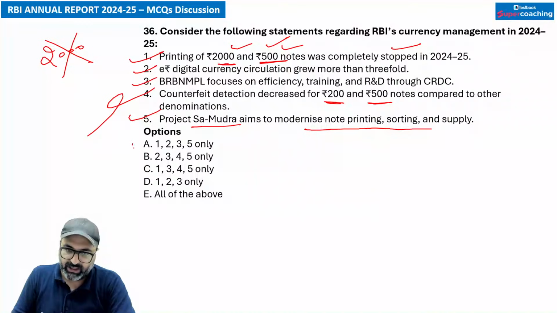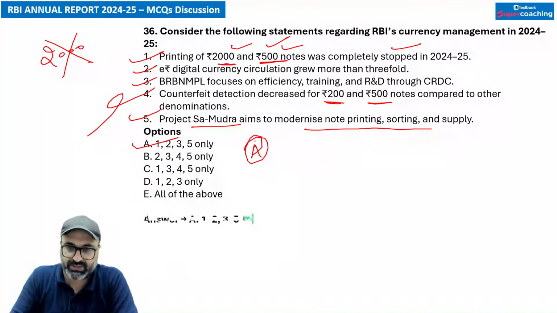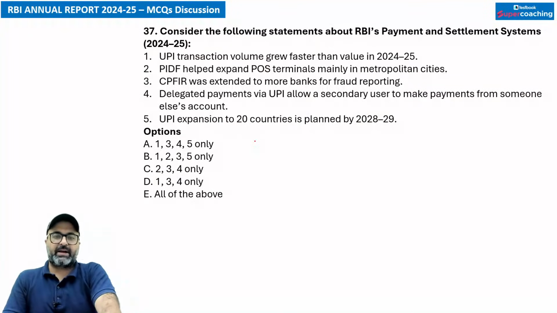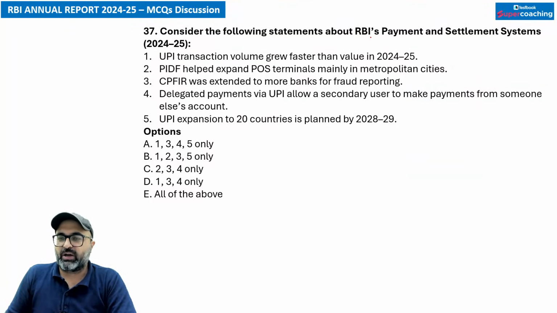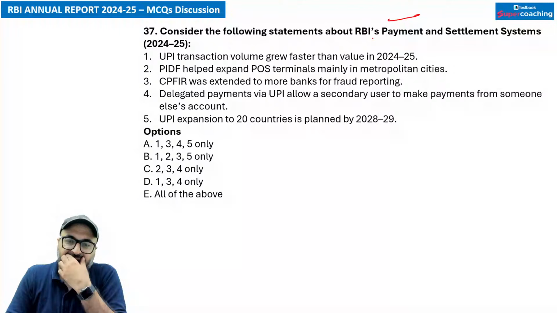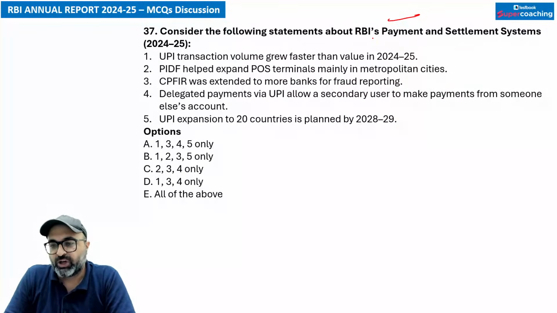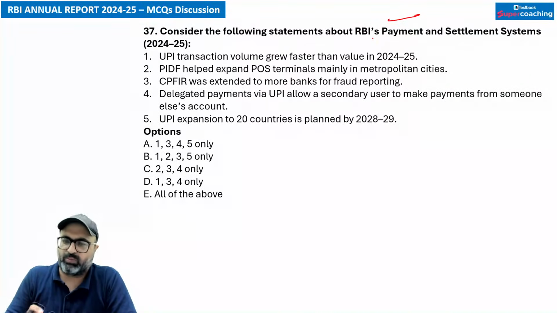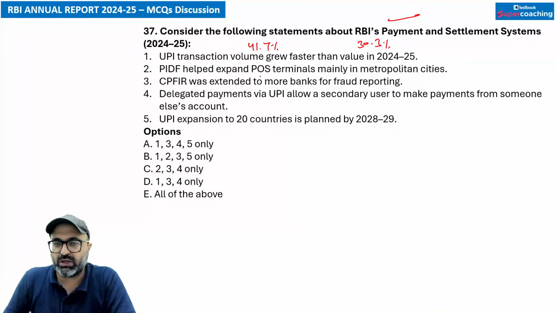So 1, 2, 3, 5 is correct. Fourth statement is wrong. So answer is going to be A option. समझ आया? आगे बढ़े. अगला question देखो. Consider the following statement about the RBI's payment and settlement system. तो RBI की अगर हम payment and settlement system की बात करें, UPI transaction volume grew faster than value. ये मैंने आपको बहुत बार बताया. जो volume growth हुई है पिछले साल में, that is 41.7%. Value growth is around 30.3%. याद रखना. PIDF focused on and PIDF helped expand POS terminals mainly in metropolitan cities.